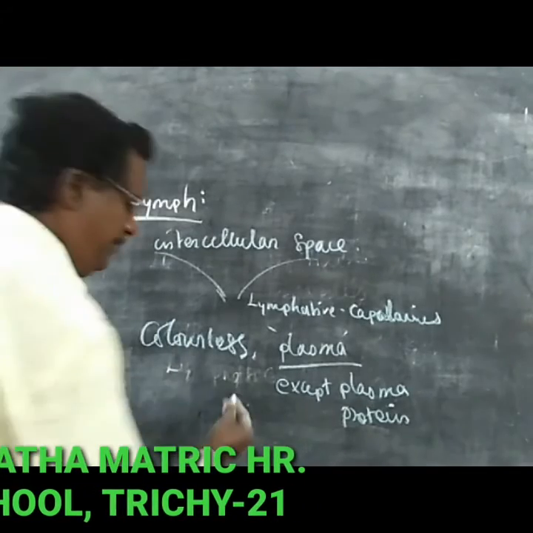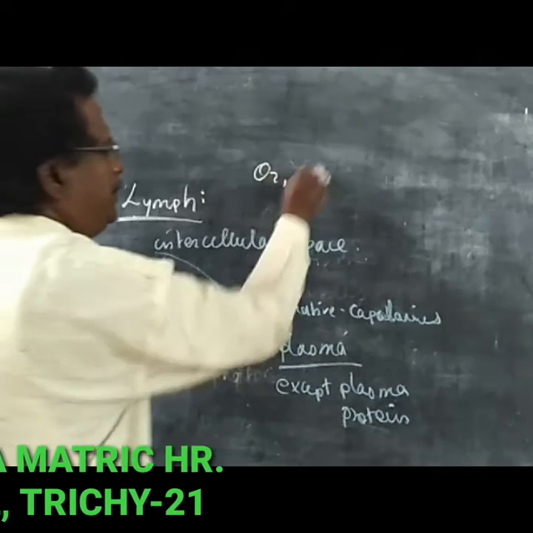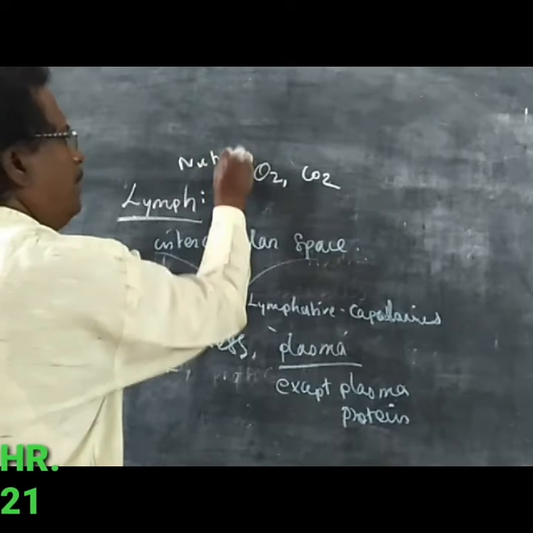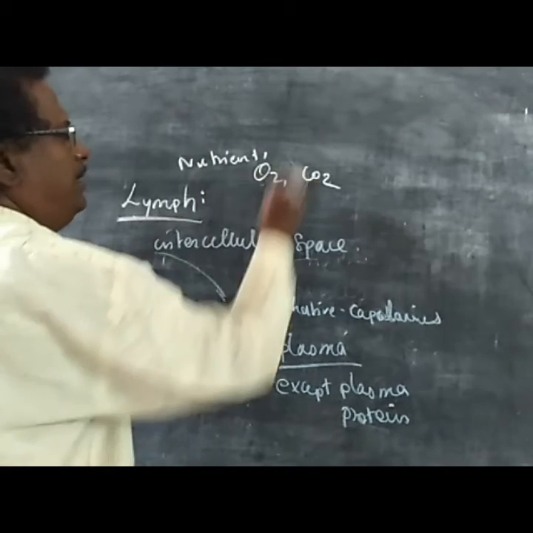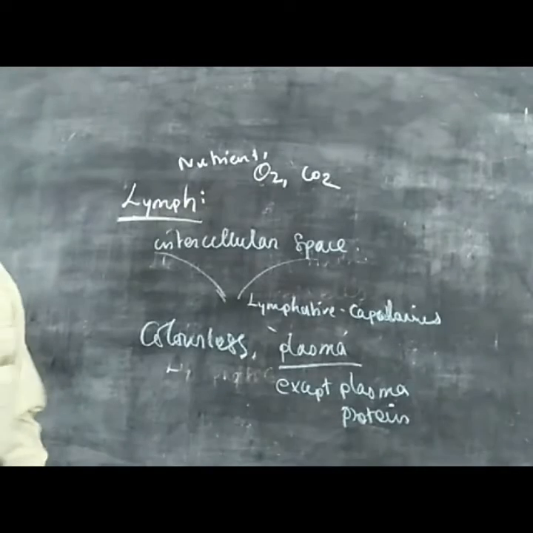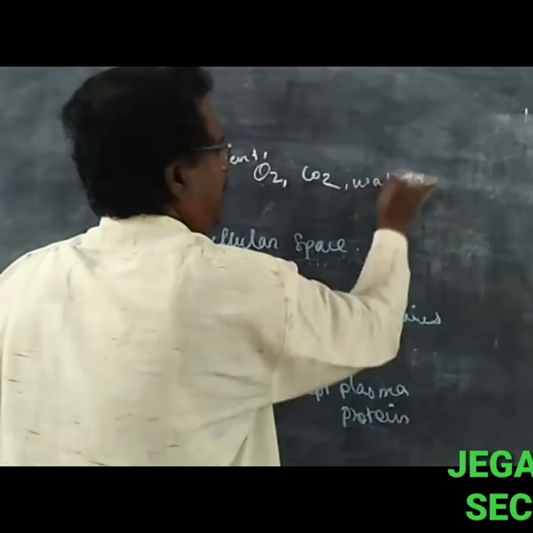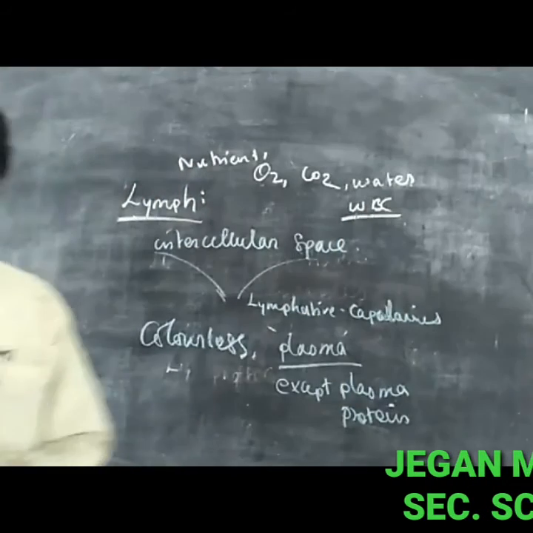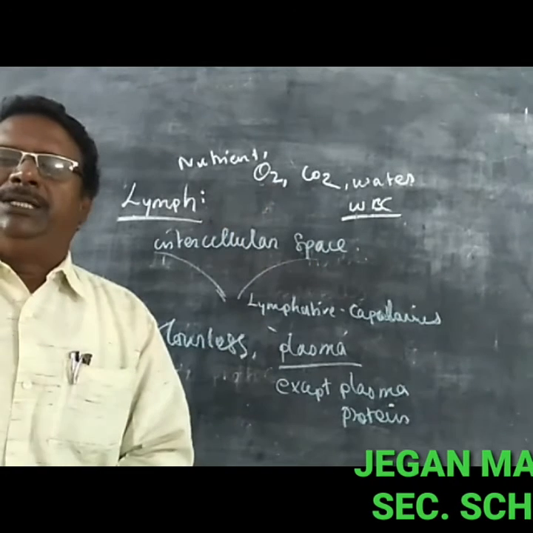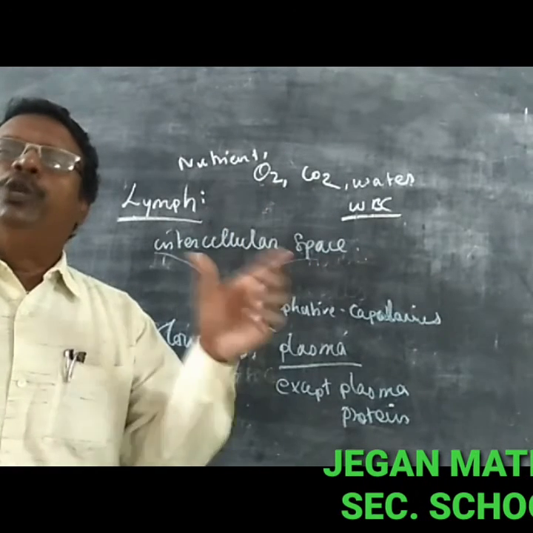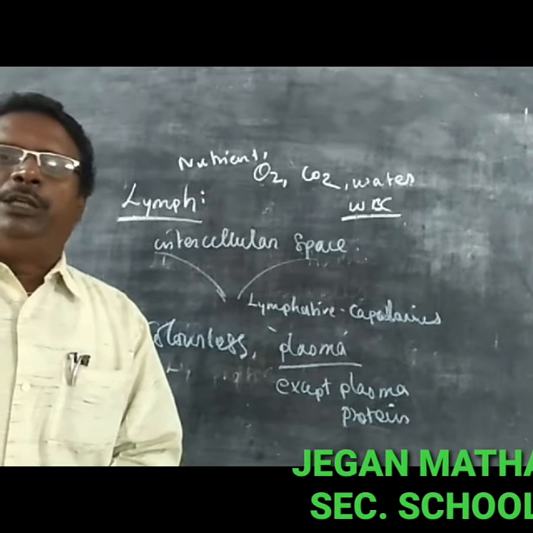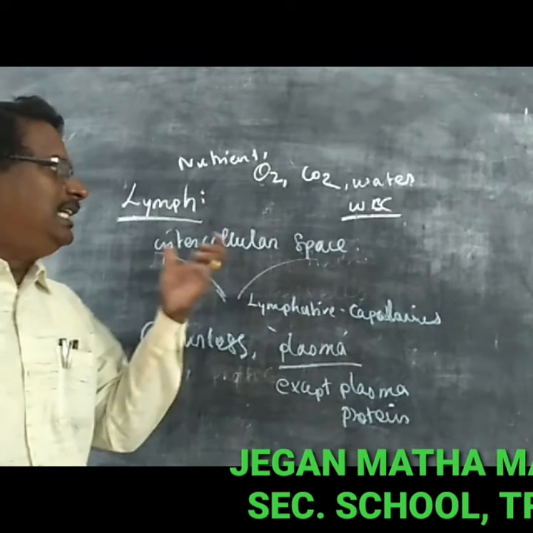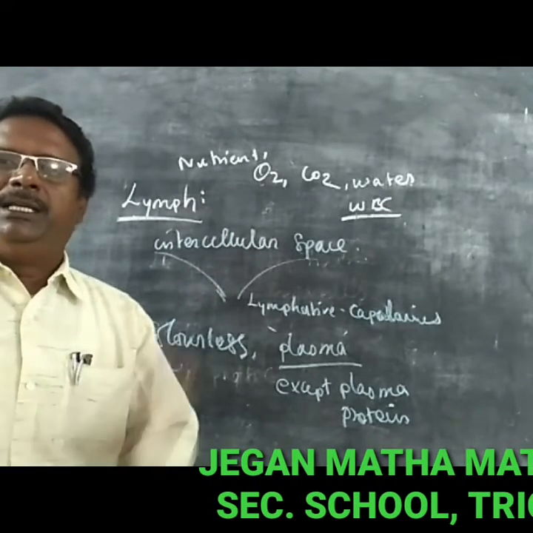It also contains oxygen, carbon dioxide, water, and some white blood cells, also called leukocytes. These are the components of lymph. Lymph is the fluid drained from the intercellular space.